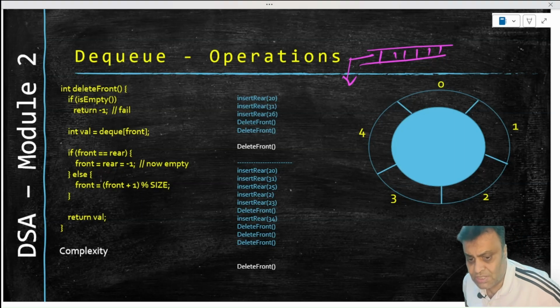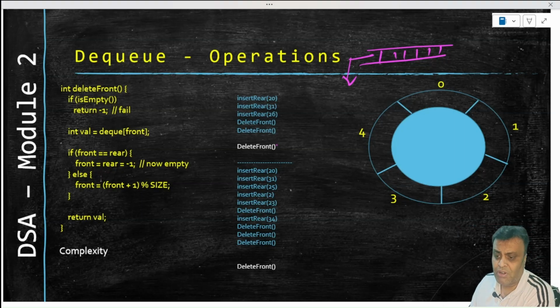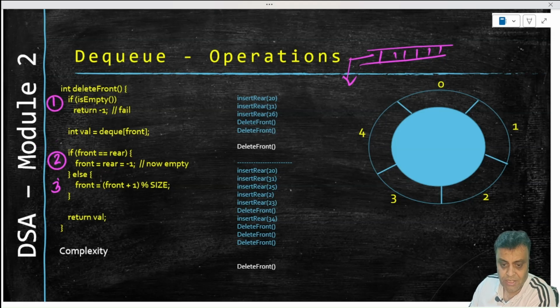And we are calling it delete front because our queue itself is called a dequeue. From that standpoint, let us see what this does. This also has typically three things: one for this, two for this, and three the actual operation. In this way, you will remember that the algorithms for DQ operations will have three things. One, handle the empty or full condition. Second, handle any exceptional conditions, and the third, handle the actual operation.